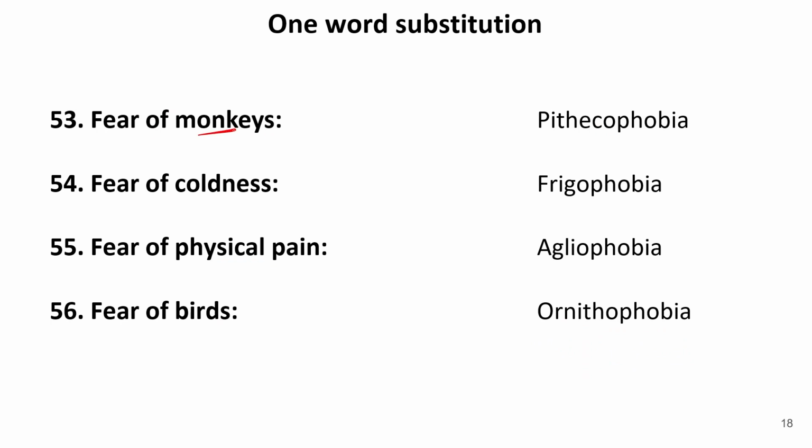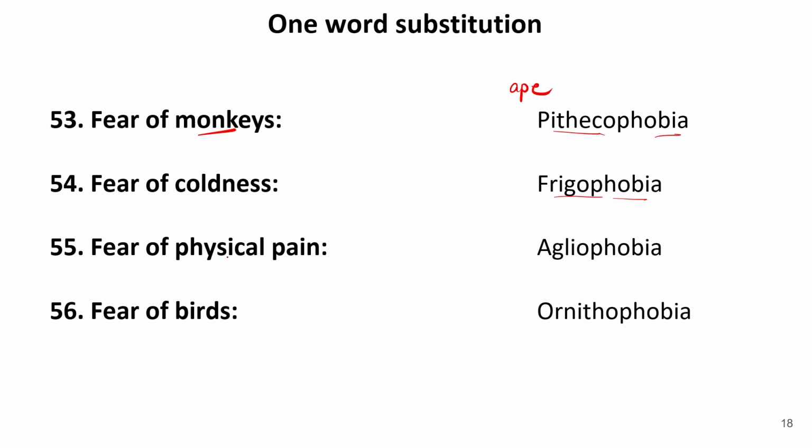Fear of monkeys. As I have told you that we have learned fear of cats, fear of dogs. Similarly, we have fear of monkeys. When somebody is afraid of monkeys, that fear is known as pithecophobia. Now, pitheco is basically a term which is used for monkeys, and pitheco is a root word for ape. So pithecophobia is related to fear of monkeys. Now, fear of coldness. When someone is afraid of having cold, of being in a cold place, that is known as frigophobia.